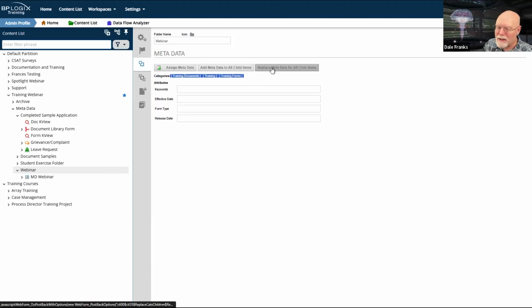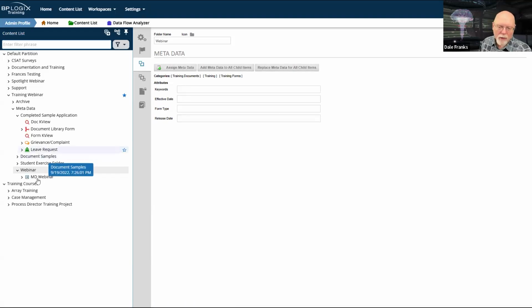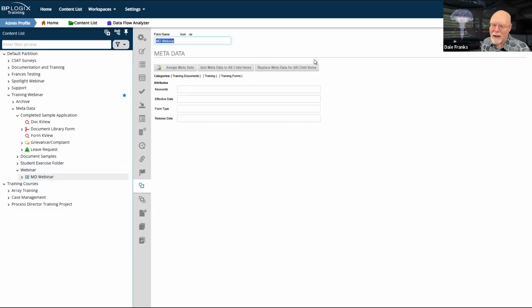So if I replace the metadata, the form already has documents and training as metadata. So if I hit replace metadata, it's going to replace documents with documents, training with training, and then it's going to add training forms. Now, because I've added this, I can just hit add metadata to all child items. And if I go back to my form now, I can see that training.forms has been added to my form.